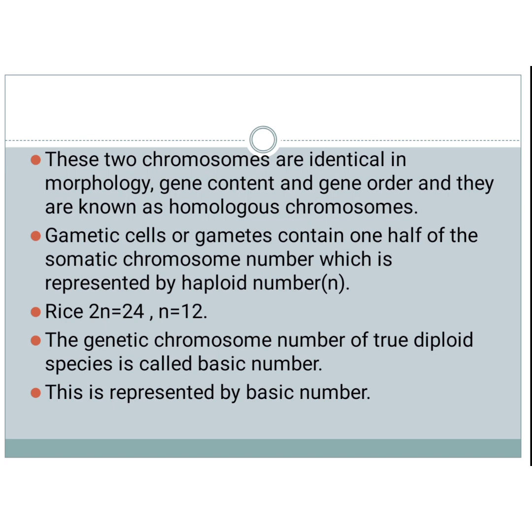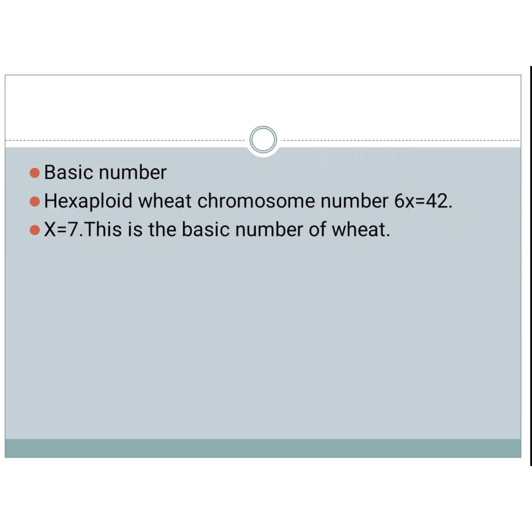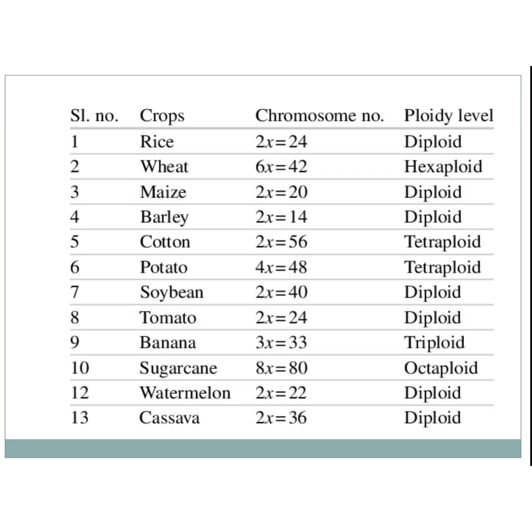Next, what is the basic number? The genetic chromosome number of a true diploid species is called the basic number. It is represented by x. A basic number example I have given: wheat chromosome number is 6x equals 42, which means the basic number of wheat is x equals 7, that is 42 divided by 6.